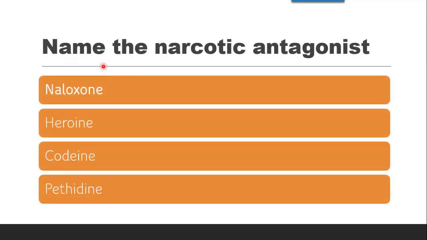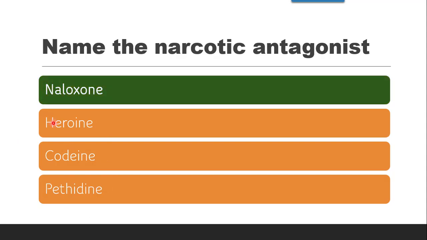Next question is, name the narcotic antagonist. Now narcotic antagonist is the last class of narcotic analgesics, which contains narcotic antagonists such as nalorphine and naloxone. The options are heroin, codeine, pethidine. Now these are all synthetic, semi-synthetic and natural derivatives. So the correct answer is naloxone.